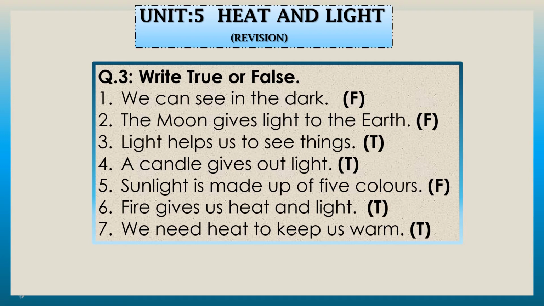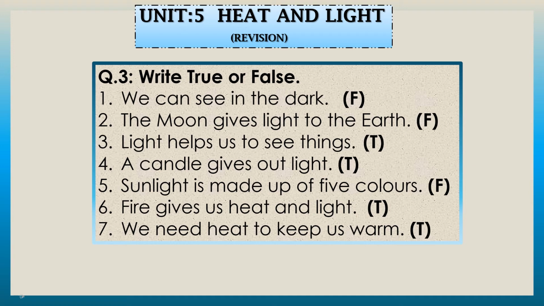Number 5 is sunlight is made up of 5 colors. You know, we have learnt about the rainbow. Yes, and the sun's light is made up of 7 colors, and we can see all the 7 colors in the form of a rainbow, especially in the rainy season.